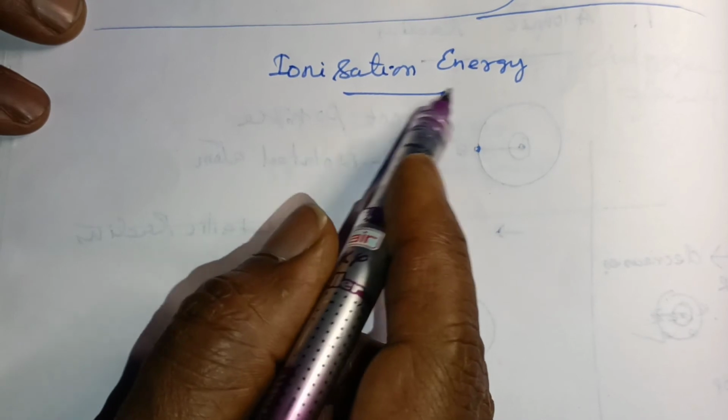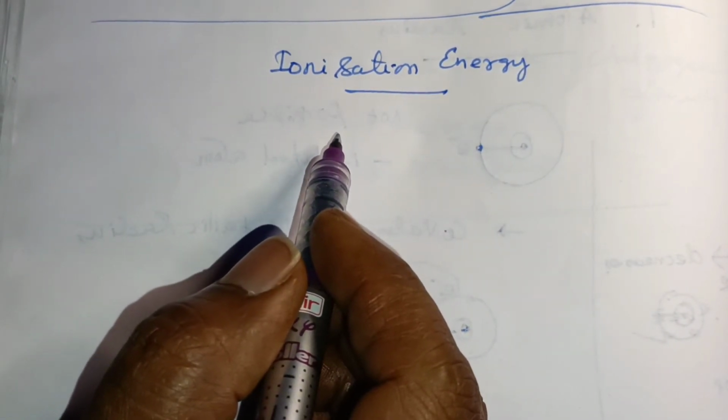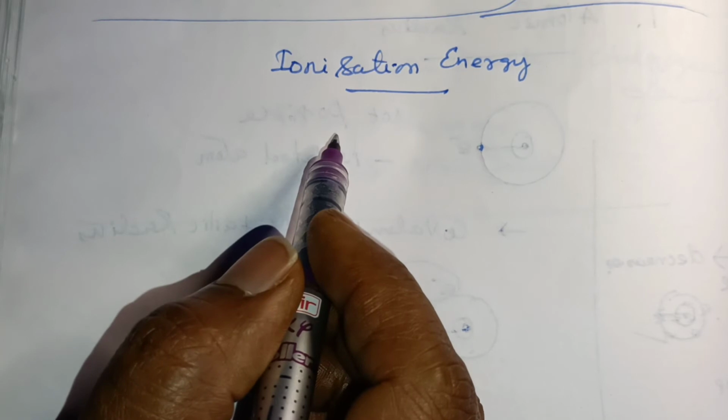So the next one is ionization energy. This ionization energy is a very important one.